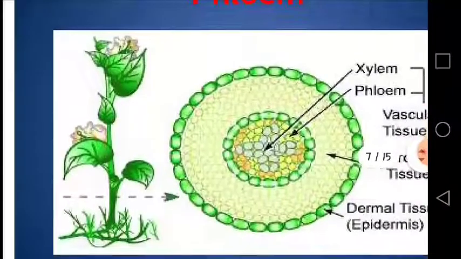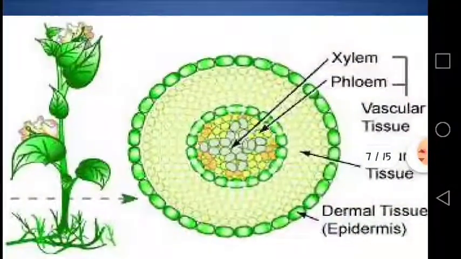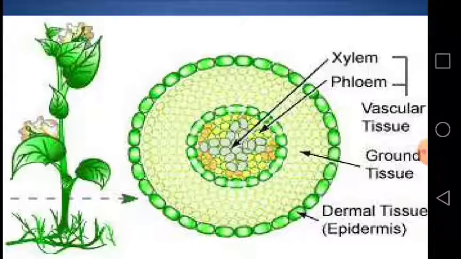As you can see, the location of the xylem and the phloem, and both xylem and phloem make the vascular tissues a bundle. So we have learned from this that xylem is responsible for carrying the water and the dissolved minerals from soil up to the leaves, and the phloem is responsible to transport the prepared food in the leaves from the leaves to different parts of the plant body where it is needed.